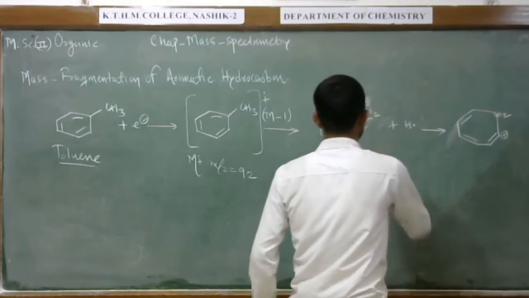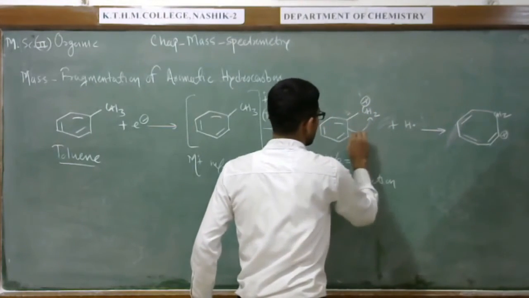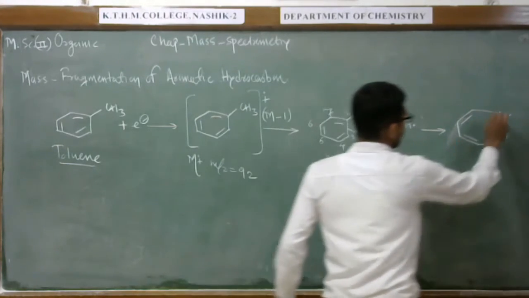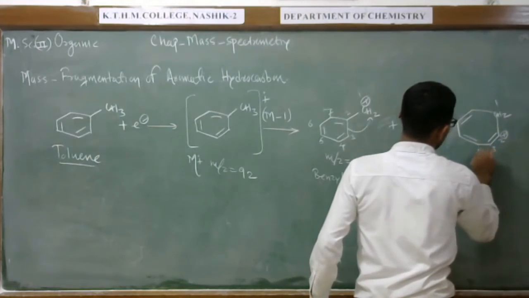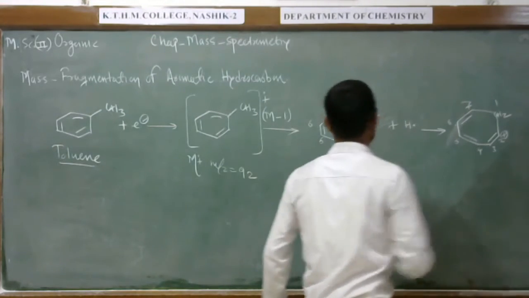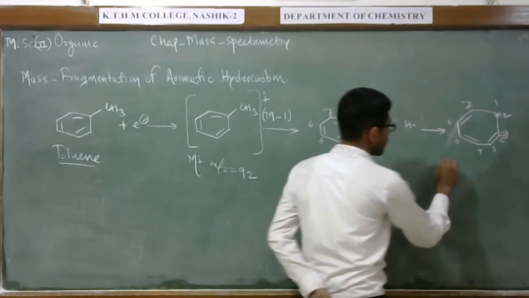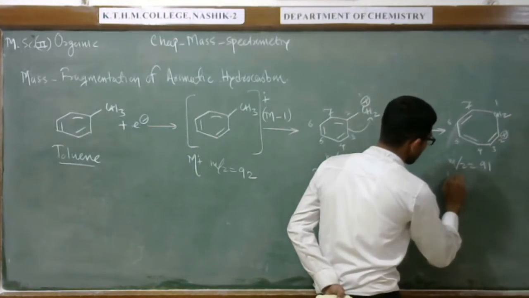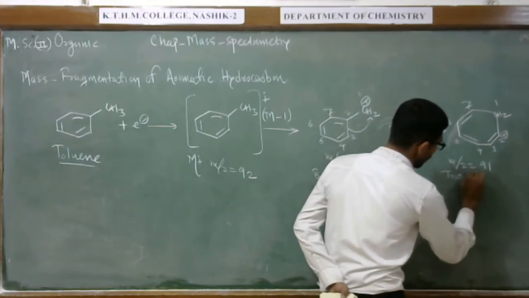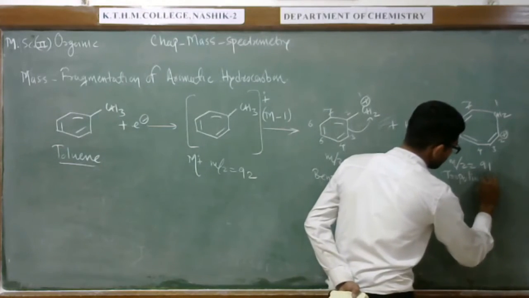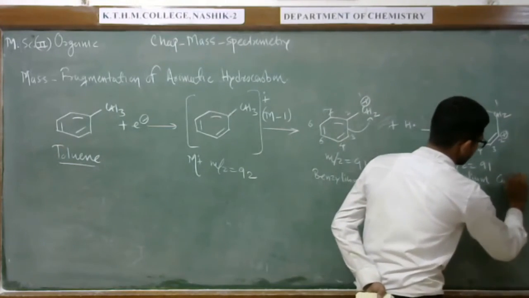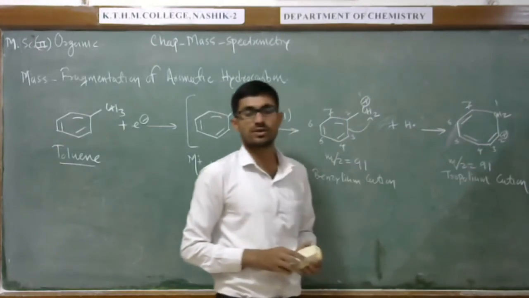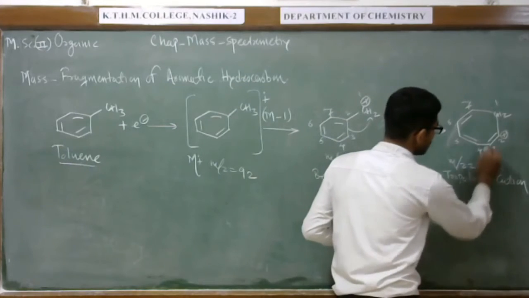In this will be the numbering, suppose 1, 2, 3, 4, 5, 6 and 7. So in this way carbon is rearranged. This is the same mass to charge, that is 91. So this cation is called the tropylium cation. So we can call this the tropylium cation.